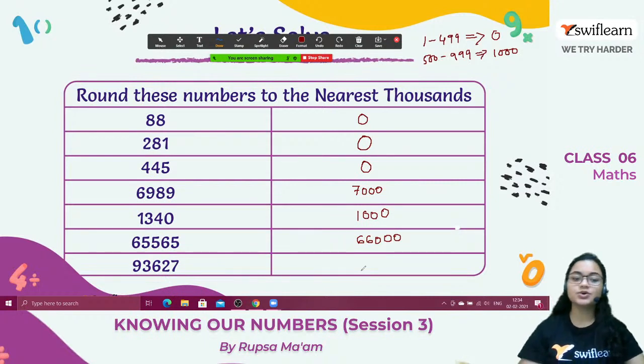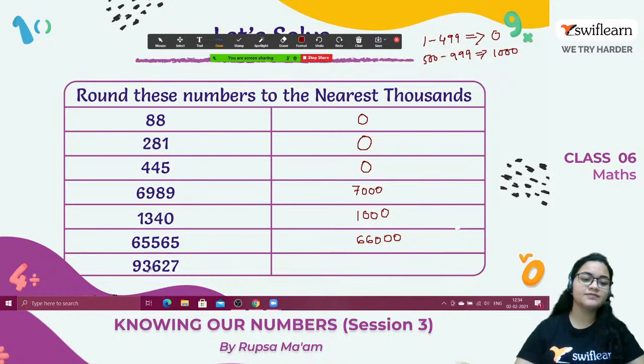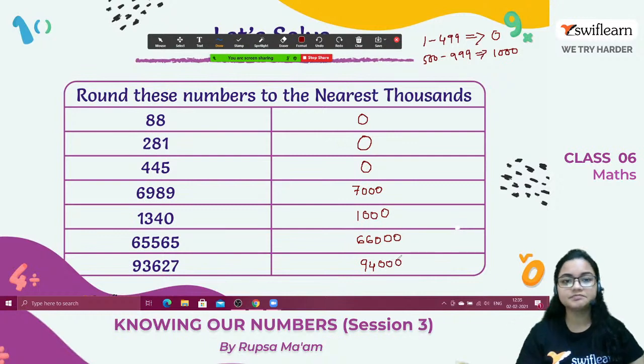Right? So we have to check the hundreds place. In the hundreds place it is 6. So 6 is what? Greater than 5. No? So we have to add 1 here. So the nearest rounding to 1000 will be 94,000. Easy.